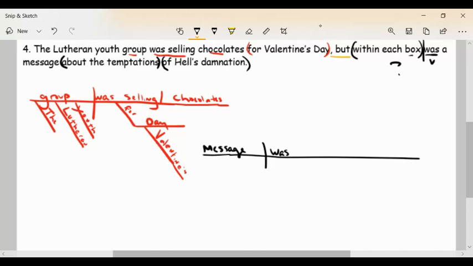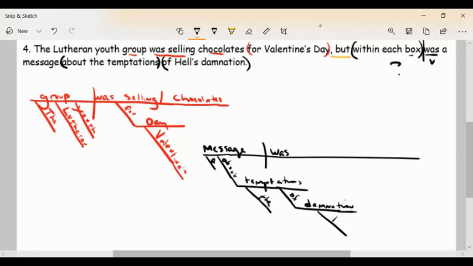It's an inverted sentence. Let's add some things to this. So let's say a message about temptations, the temptations, which I've written this sentence. I wrote the sentence years ago, and I read it now. I'm like, that is probably the dumbest sentence ever. The temptations of hell's damnation. Seriously, who is tempted by hell's damnation? Like, ooh, I really hope I'm burning in hell for the rest of my life. That sounds very tempting. I don't know. Maybe it's only me who thinks that is really peculiar, but I'm not sure why I wrote that sentence.